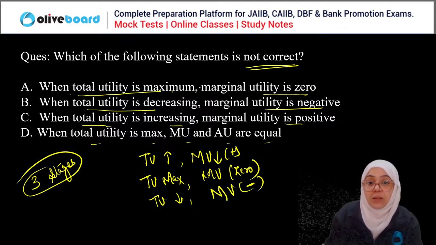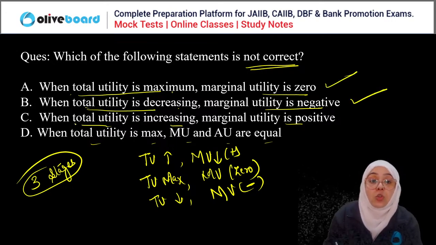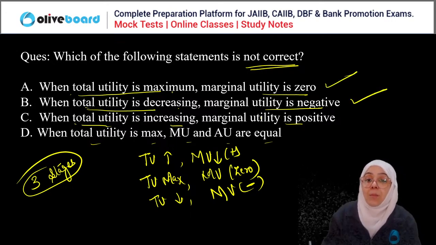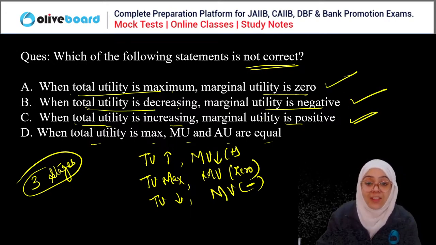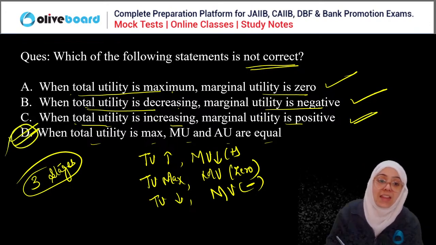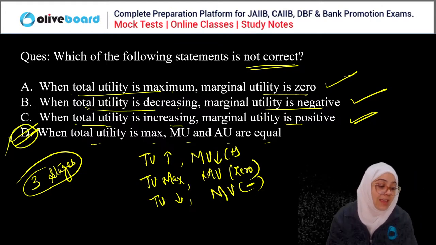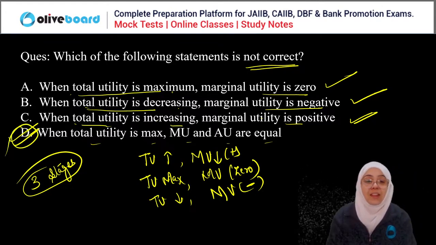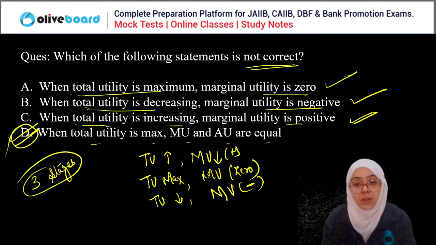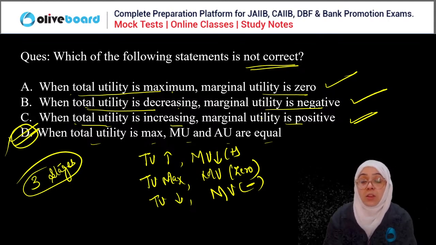Total utility is increasing, marginal utility is positive, yes, it is declining, but it is positive. So, what is not correct? D is not the correct statement here, everyone. So you have to choose the incorrect statement.